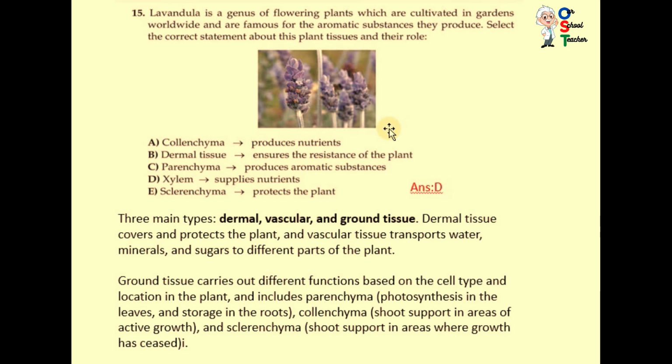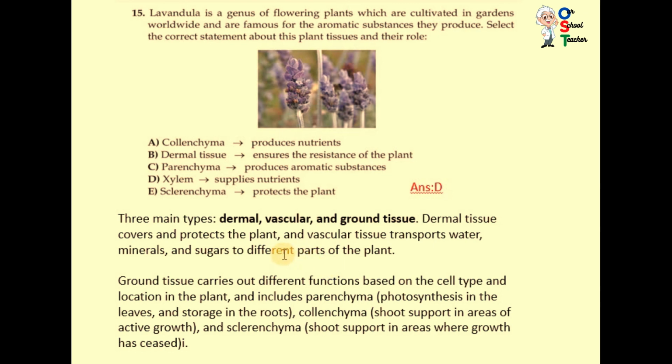There are different types of tissues, responsible for performing the activities of the plant. Three main types: dermal tissues, vascular tissues, and ground tissues. Dermal tissues cover and protect the plant. Vascular tissue transports water, minerals, and sugars to different parts of the plant.